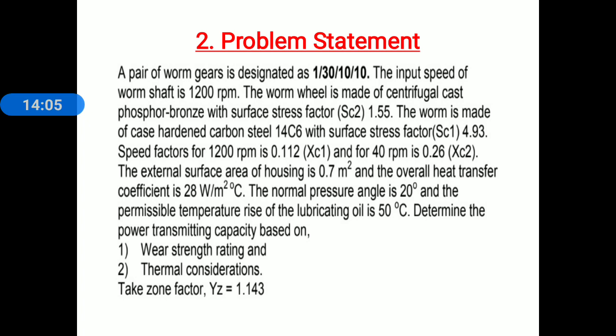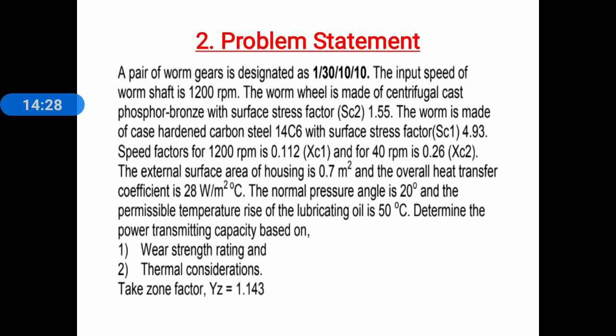The external surface area of the housing is 0.7 meter square, and the overall heat transfer coefficient is 28 watt per meter square degree Celsius. The normal pressure angle is 20 degrees, and the permissible temperature rise of the lubricating oil is 50 degrees Celsius.